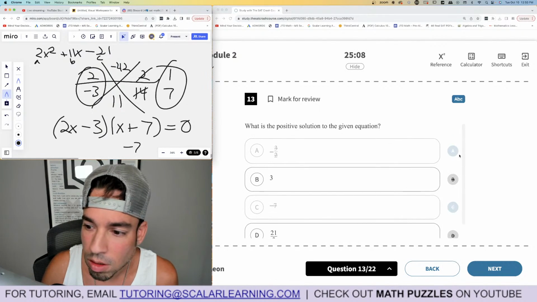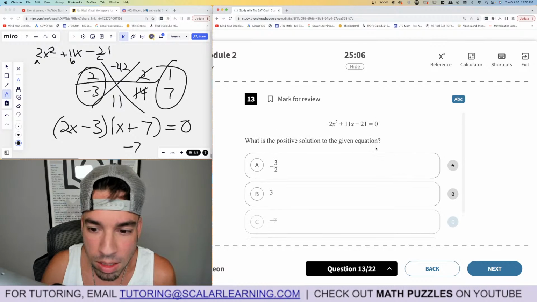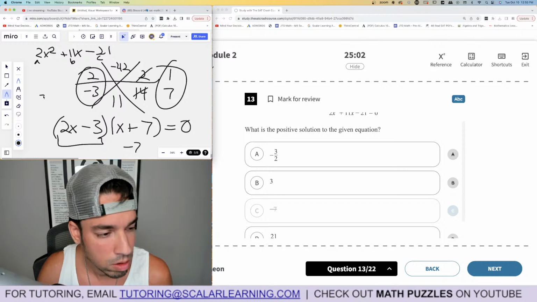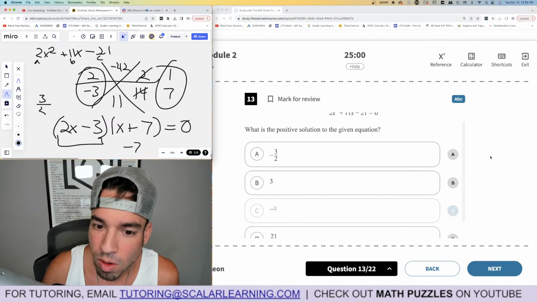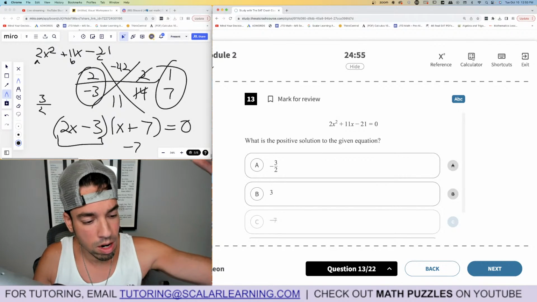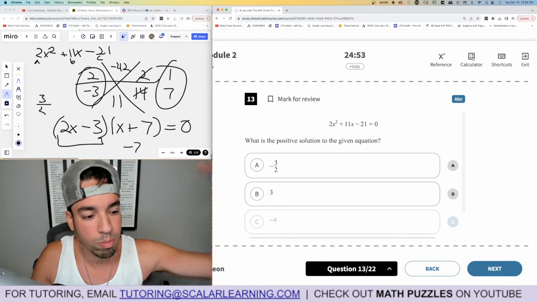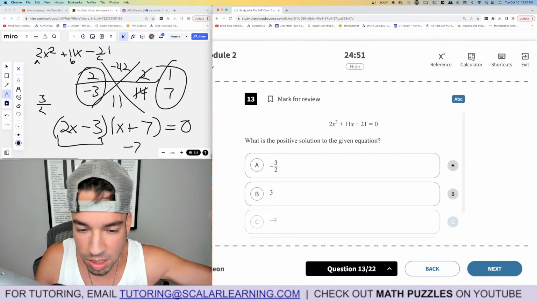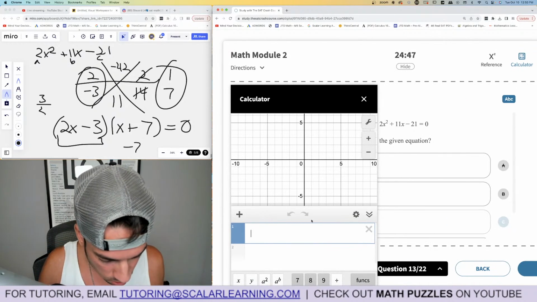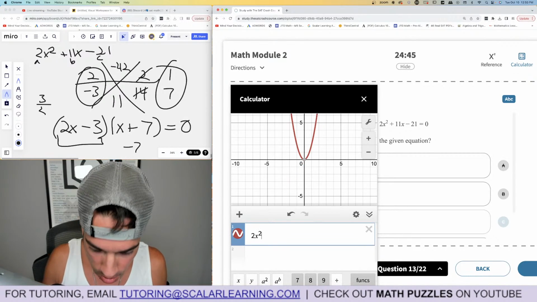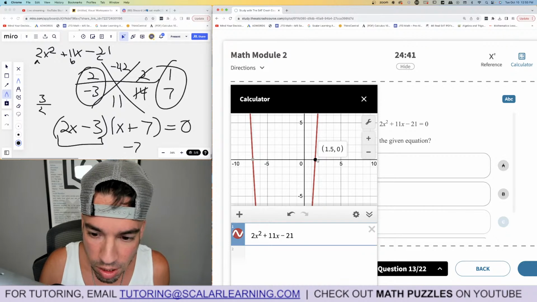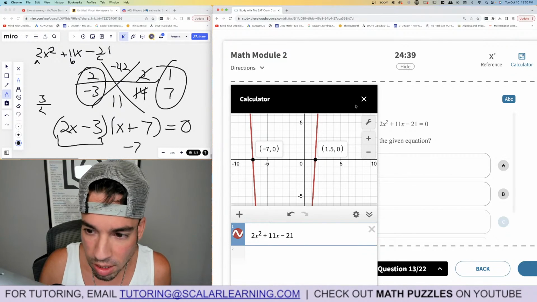Because it should be positive 3 over 2. Because that's what zeroes this out. Hold on a second. Let me just double check. Just bear in mind, they're proofing this one. So this might be something that needs to be updated to a positive 3 halves. I'll show you how to do it in the calculator just so you can see. 2x squared plus 11x minus 21. So you see there's the positive solution, 3 halves. There's the negative solution, negative 7.